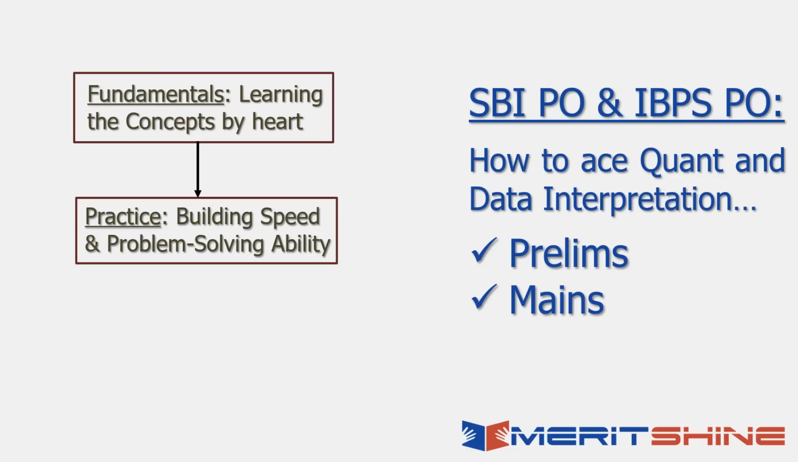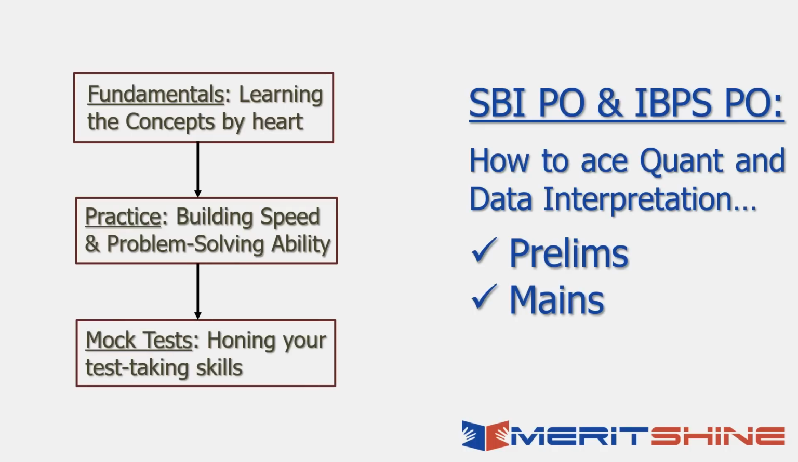Let me just quickly complete this chart for you. So you understood the first two. First is fundamentals, learning the concepts by heart, which I told you for the easier topics would be very simple, just 10 units of work, 90 units of work for practice. For arithmetic and DI, it would take some time, mostly for arithmetic, which forms the foundation of all data interpretation, and then practice. And the third step in cracking the exam would be mock tests, honing your test taking skills.